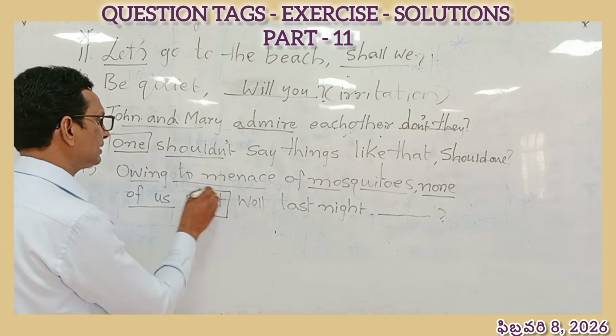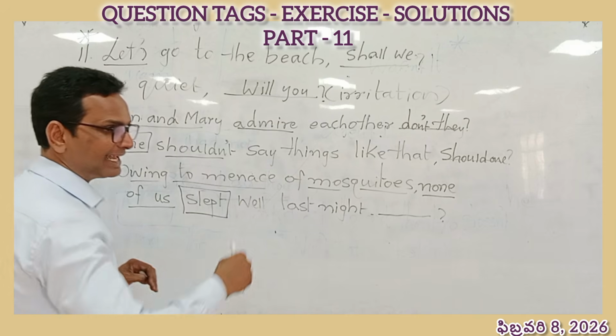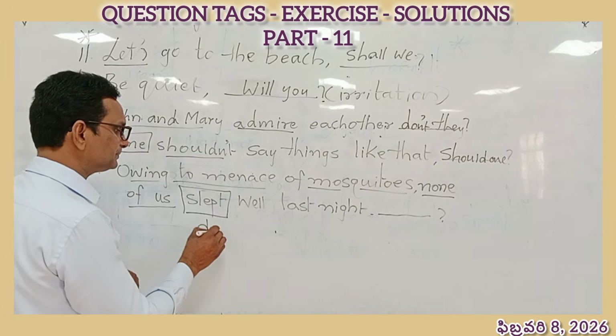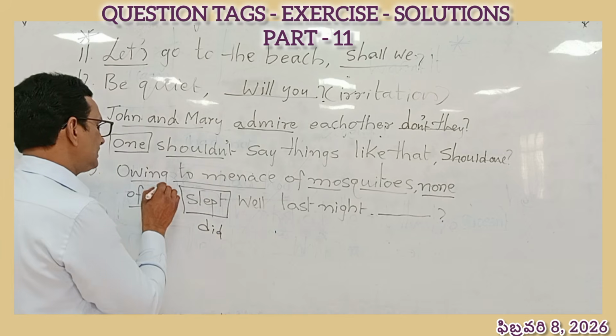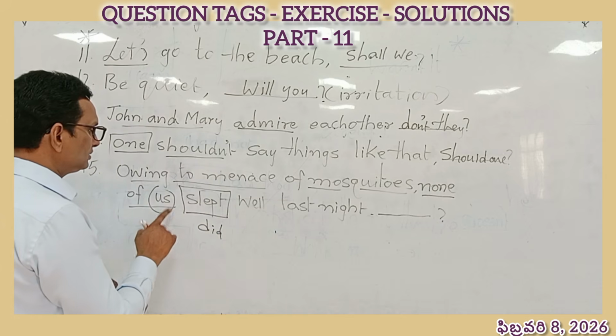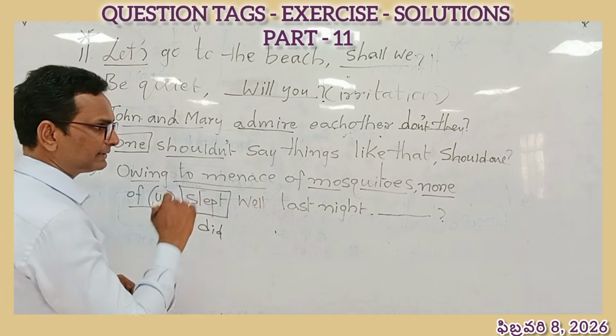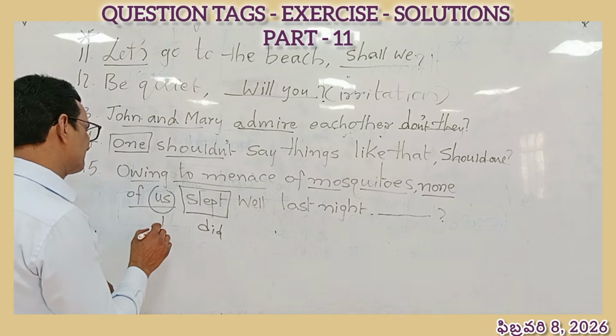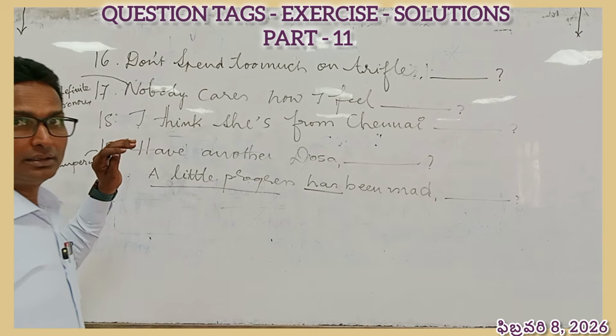Though the verb appears like positive, it is actually the negative sentence. Slept is the past tense, so we have to use did. And in this phrase, none of us, we have to look at the word which can be used as the pronoun in the question tag. So us is used to make we.